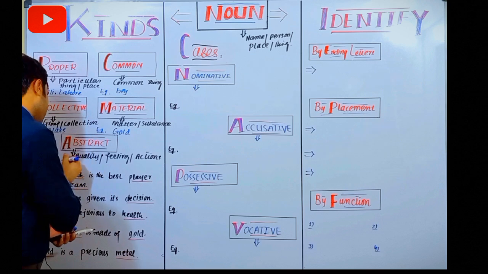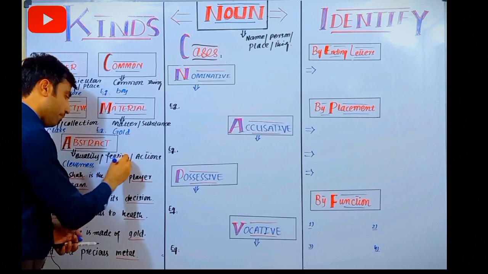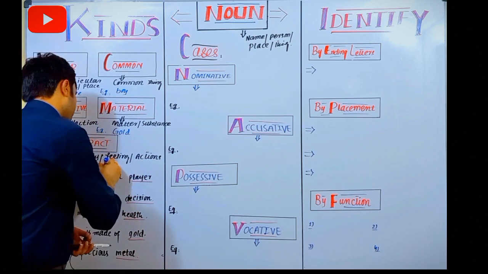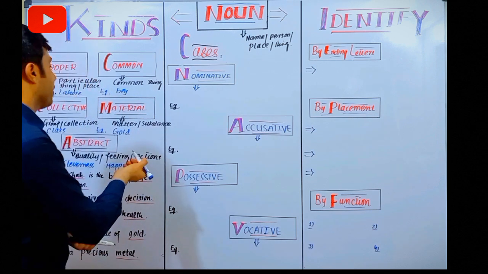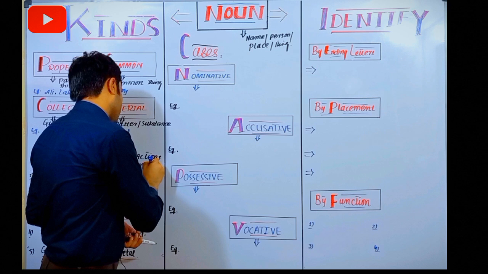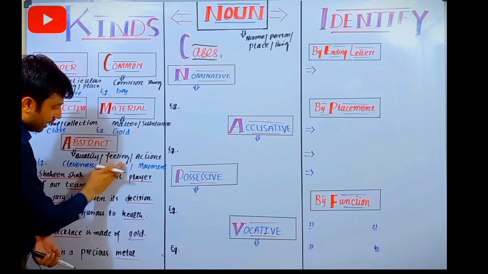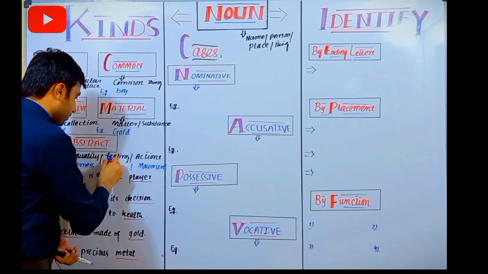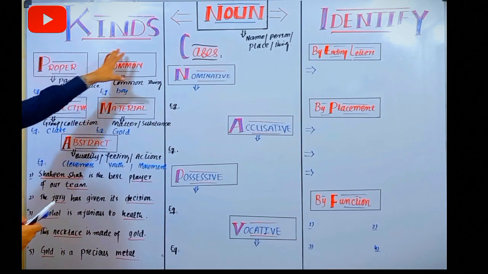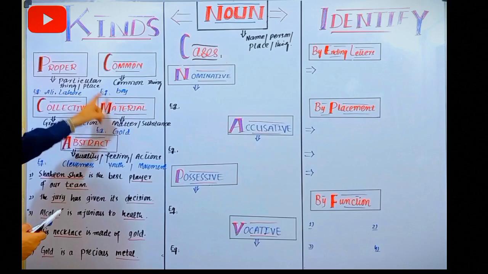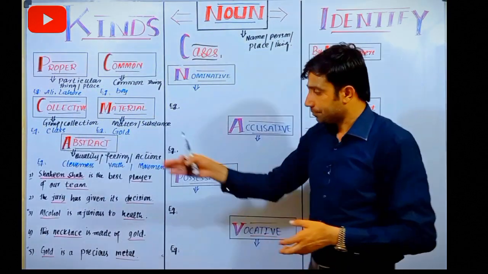This is cleverness, which is your quality. Feelings, we can say here happy, and action is your movement. And instead of happy we can write here any specific thing, like youth, this is more appropriate. So these are the specific things which we discussed in detail about your kinds: proper, common, collective, material and abstract noun. Now let's talk about some examples.